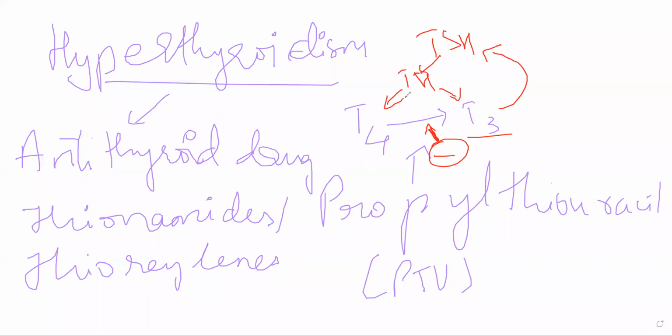Now, in case of hyperthyroidism, you already have excessive amounts of T4 and T3, specifically T4. So normally it should not be a problem. But if you give an excessive dose of propylthiouracil, there will be a negative effect, in the sense that instead of decreasing T3 and T4, it will increase T3 and T4 levels by stimulating that negative feedback mechanism. So you have to be careful when you are using propylthiouracil. I'll repeat that point once again, listen carefully.